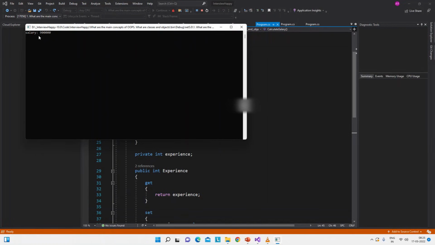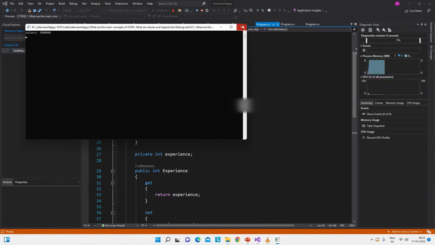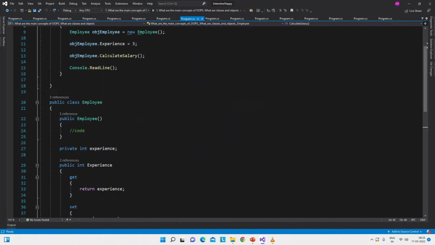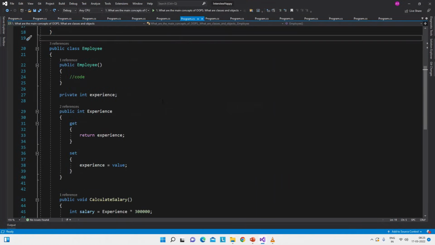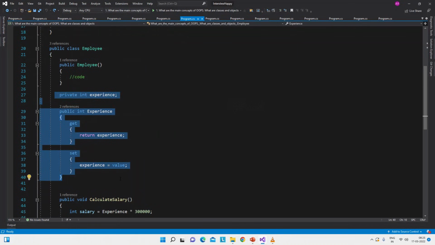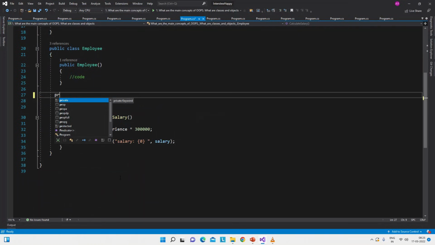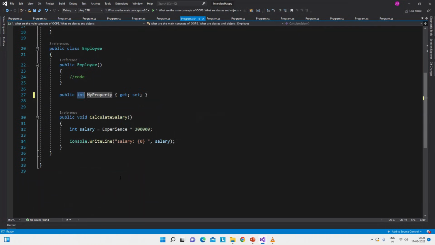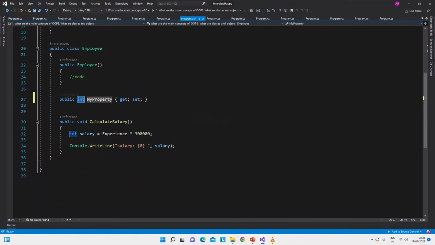Output will be 900,000. Okay. So this is the output. Now one important thing is this field and this property. Now you can write it in a single line, which is like we can just type prop and double tap, and then we get this experience.